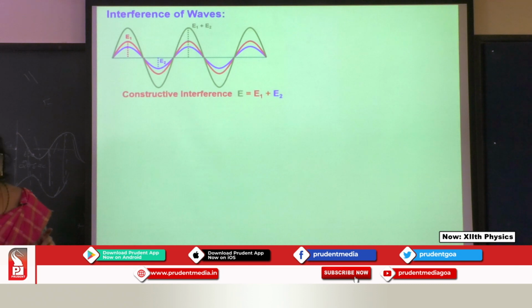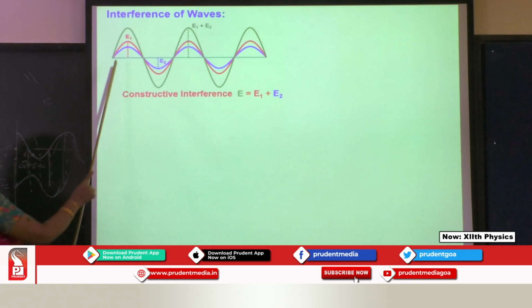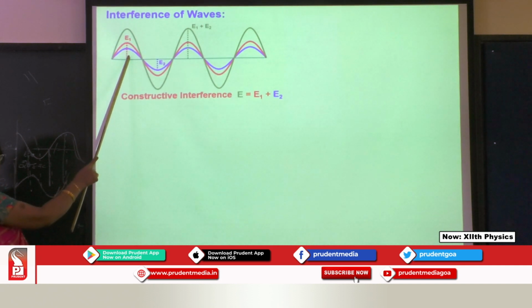Okay. So this we call a constructive interference. What happens is, E1 is the amplitude of the first wave and E2 is the amplitude of the second. What is the amplitude? The maximum vertical displacement of the wave.